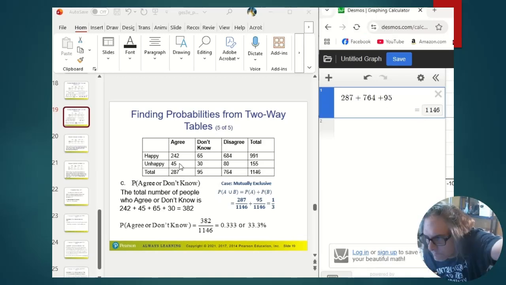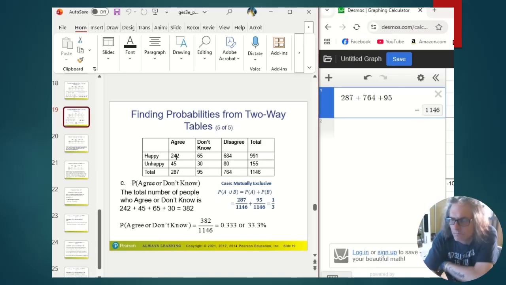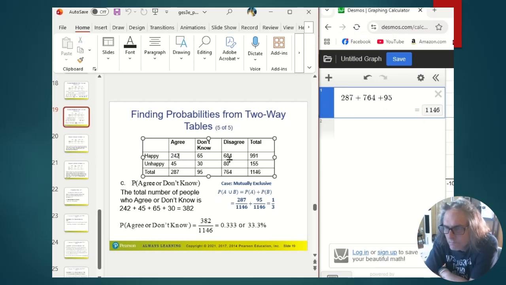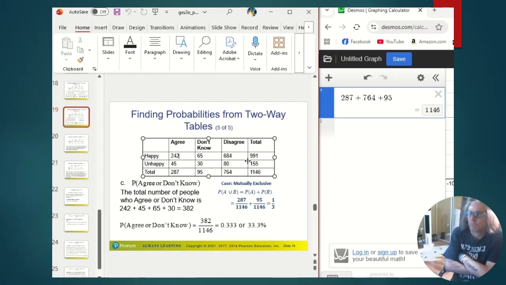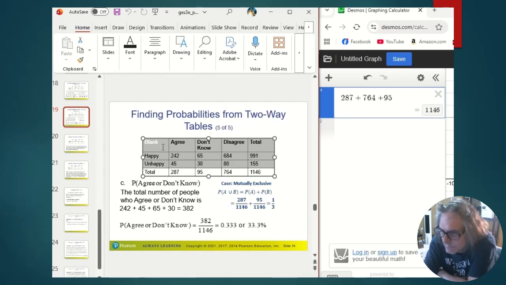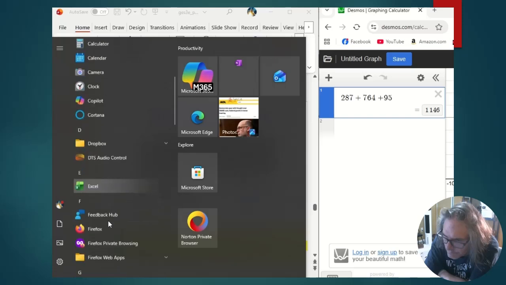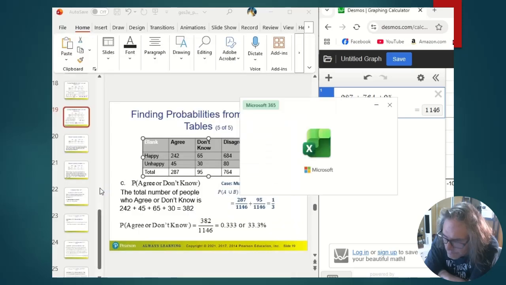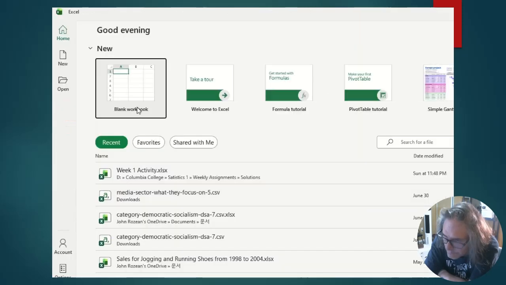Okay, so this was taking apart this two-way table we have right here. And I'll use Desmos, and then I'll show you a great way, if you're only given like this part, I'll show you an easy way to get it into Excel.